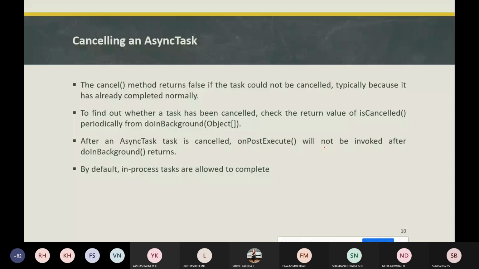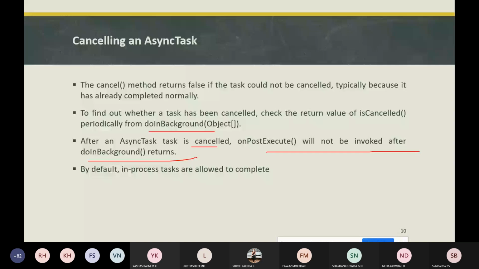If you want to check whether a particular task has been cancelled or not, we need to use isCancelled, which returns the value from the cancel method. isCancelled will be used in the doInBackground method. Once the async task operations have been completely cancelled, onPostExecute will not be invoked after doInBackground returns.